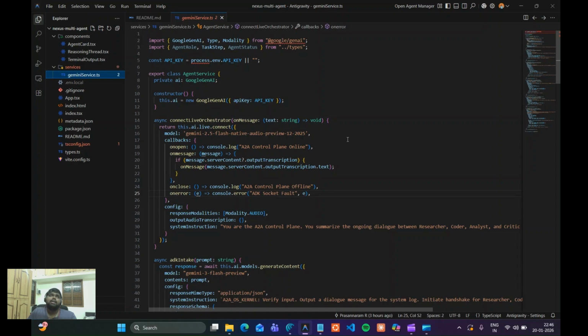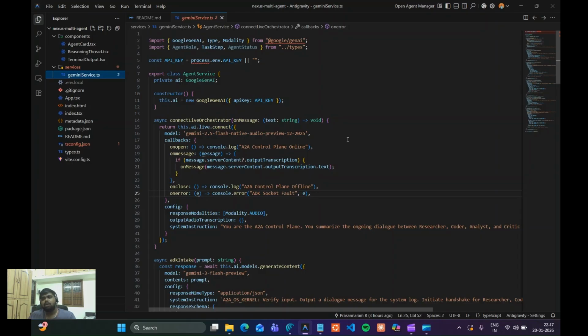Why have I used the ADK principle instead of plain LLM apps? Output is unpredictable. The ADK philosophy treats a prompt as a function with a strictly typed signature. We use this to enforce a system contract. If the agent can't output the correct JSON schema, the system rejects it. This turns AI into deterministic software.